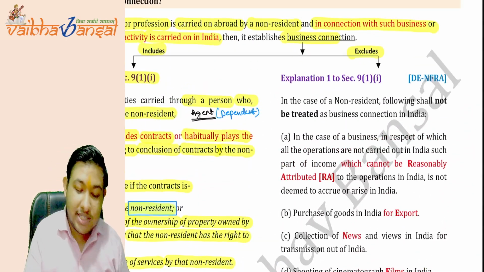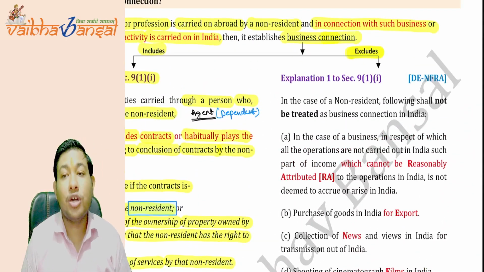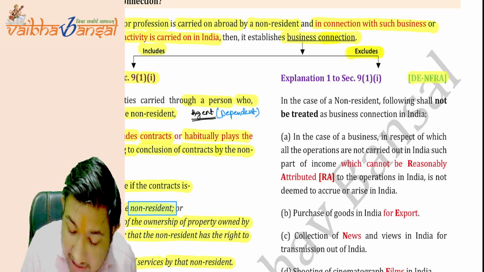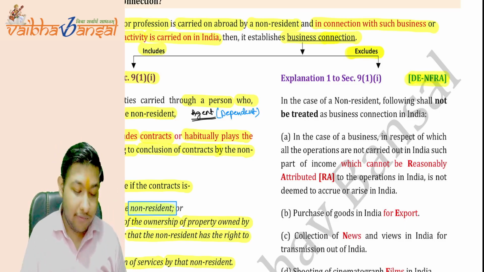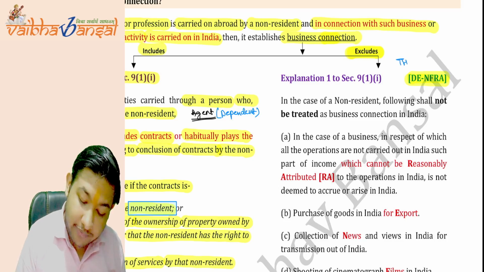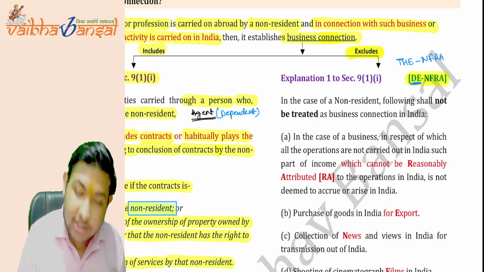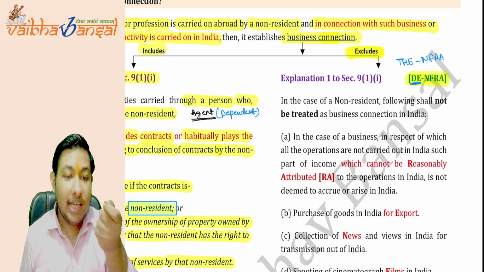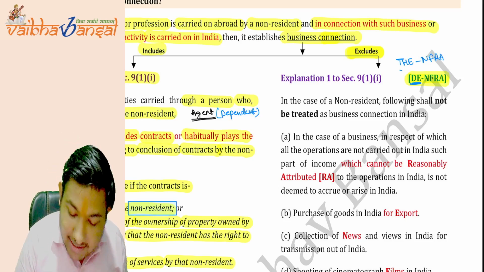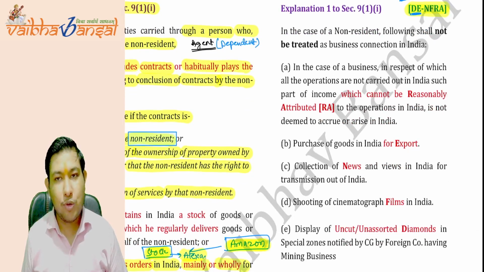Now, business connection excludes, excluding the D nafra. It must be read as D nafra. We should write DED, but we will read it as D nafra. Okay, is this point clear?